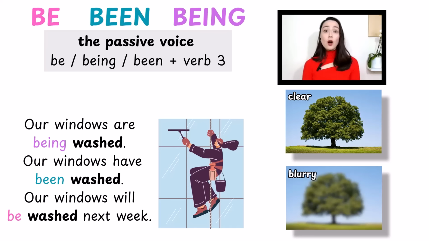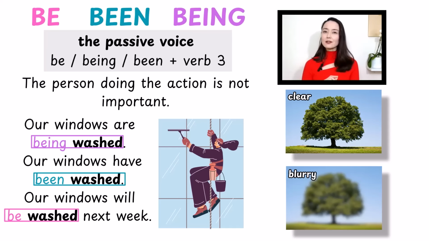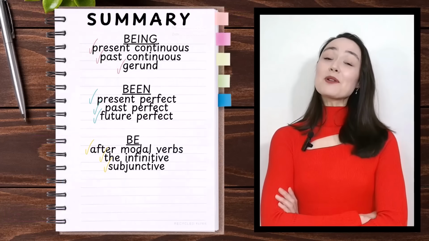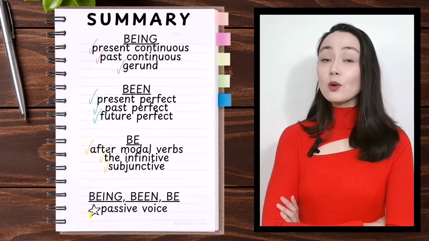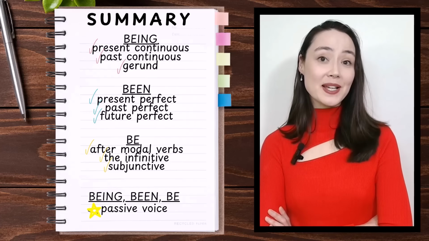Our windows are being washed. Our windows have been washed. Our windows will be washed next week. Each sentence has a be form plus verb number 3. Mini reminder, we use a passive voice when the person doing the action is not important. Like here, who is washing the windows? We don't know. It's not important. Summary again. You can see we have be, being, and been with the passive voice.